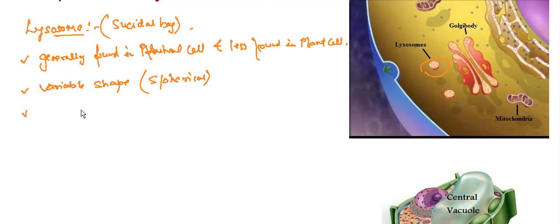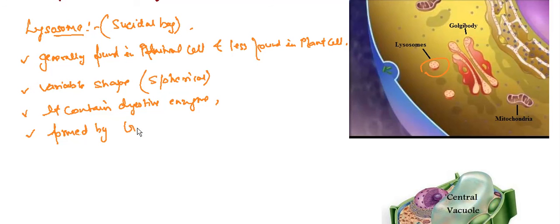Now next, why is it called a digestive bag? Because it contains digestive enzymes. So we can say that it contains digestive enzymes and it is formed by endoplasmic reticulum or Golgi body. So who has formed the lysosome?